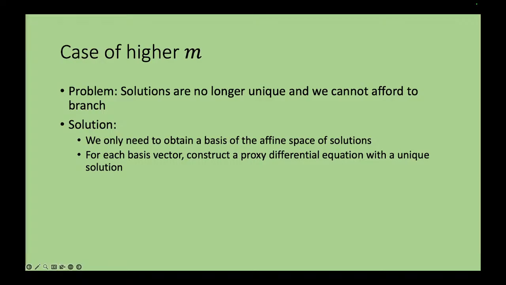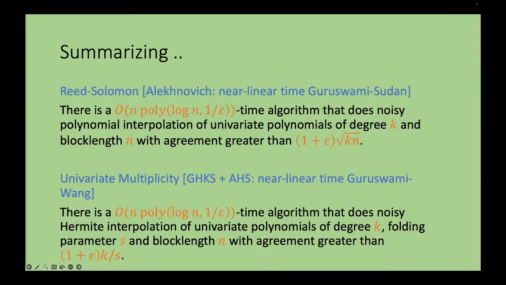What happened in long division, fast implemented division, the exact same steps will happen here, and that's exactly how we do it. Here, a version of divide and conquer works, and we get this. This is how we solve differential equations of higher degree. So just summarizing, using this lattice-based approach of Alekhnovich and the fast differential equations, we have nearly linear time implementations of decoding for Reed-Solomon codes, univariate multiplicity codes, and the same thing works also for folded Reed-Solomon codes.